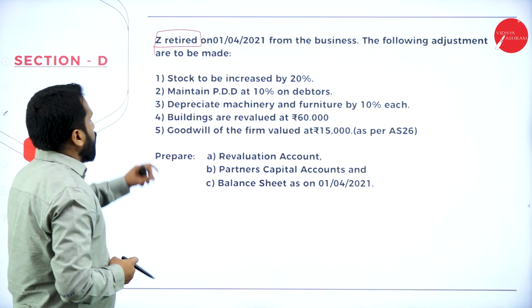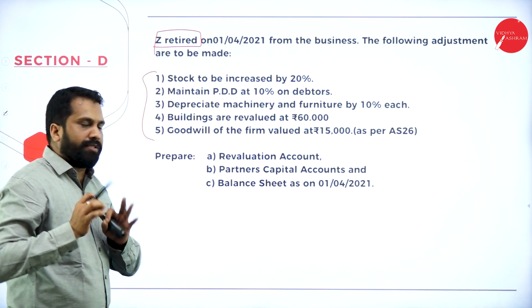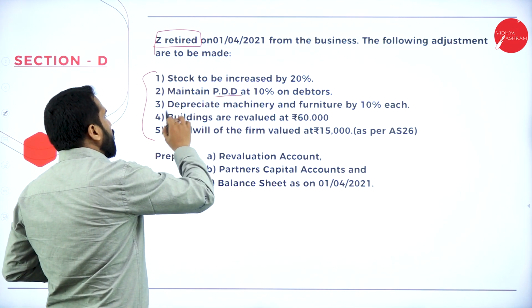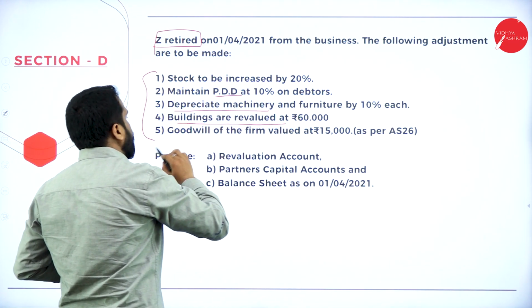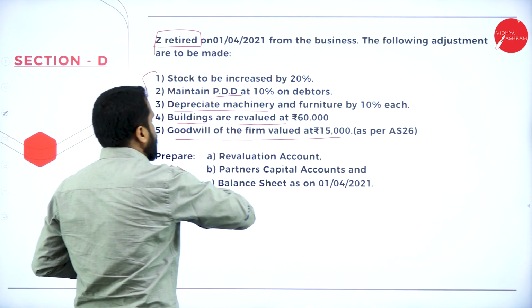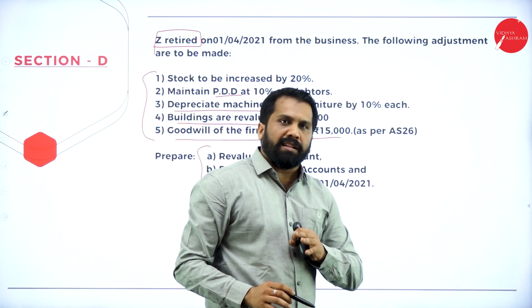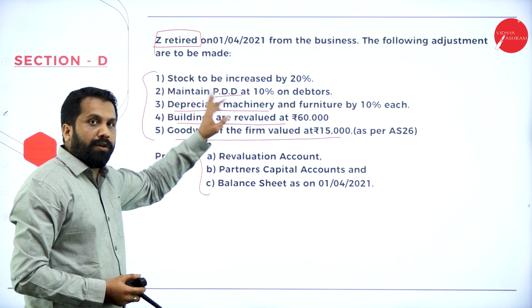Stock to be increased. Revaluation procedure is same to same. Stock to be increased, maintain PDD, then depreciate machinery. Building is revalued, goodwill of the firm valued at 15,000. Prepare revaluation account, partners' capital account, and balance sheet. PDD means provision for doubtful debts.